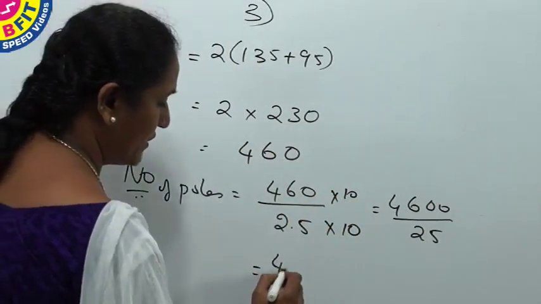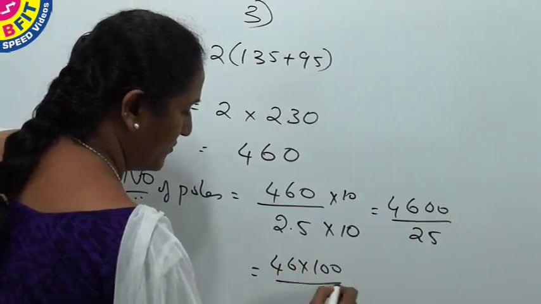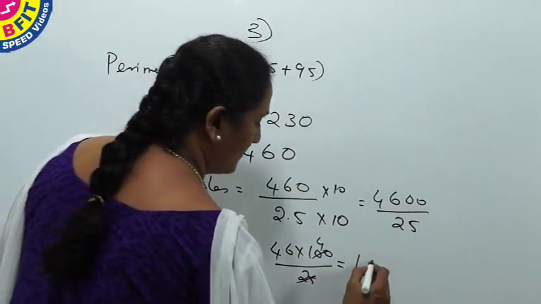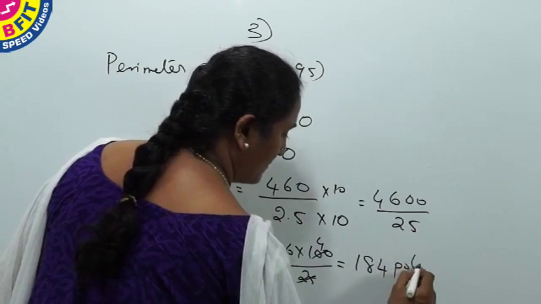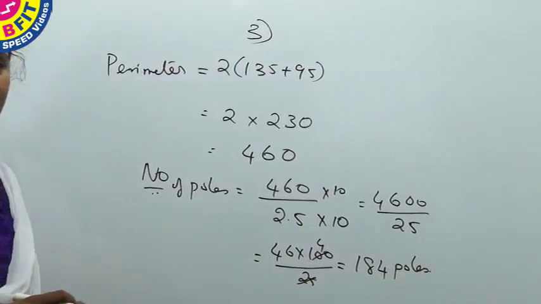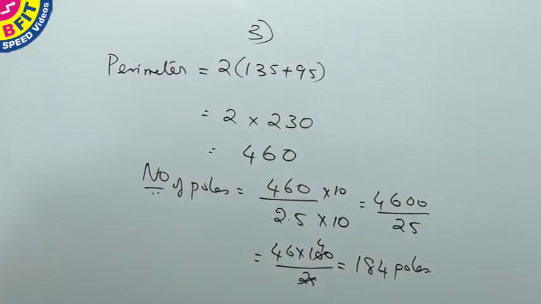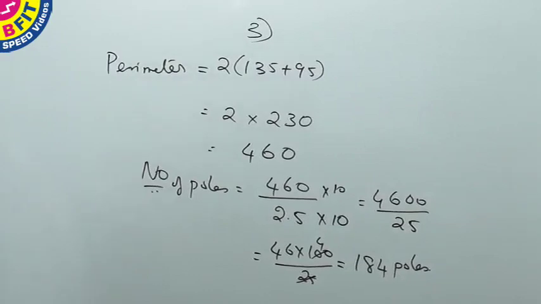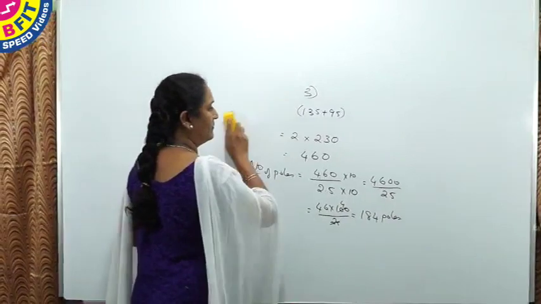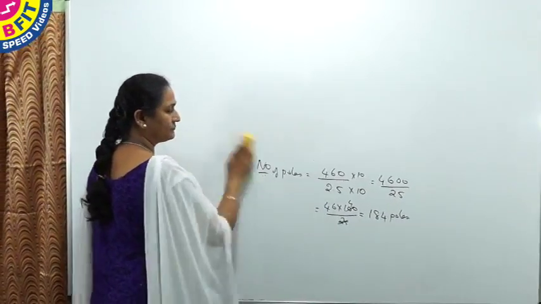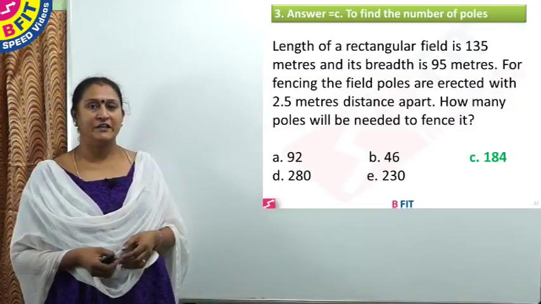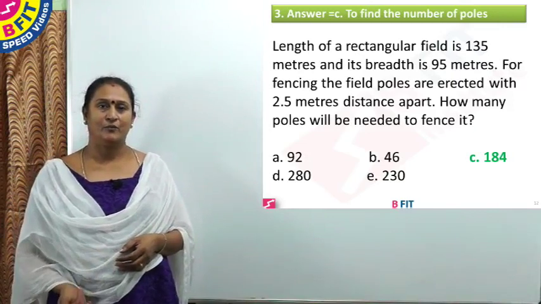So splitting this 46 hundreds as 46 into 100 by 25, so 4 times, which is equal to 184 poles. So we need 184 poles that has to be erected to do the fencing. And answer for question number 3 is option C, 184.